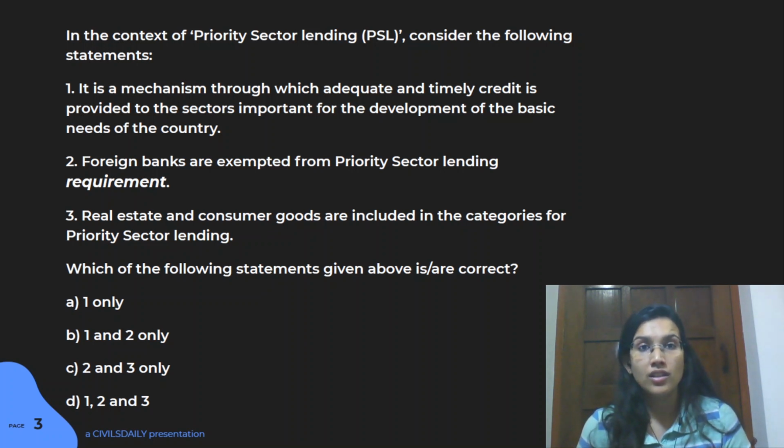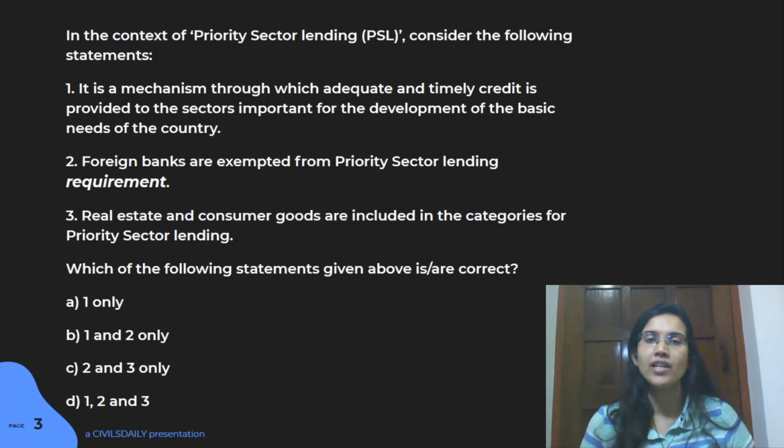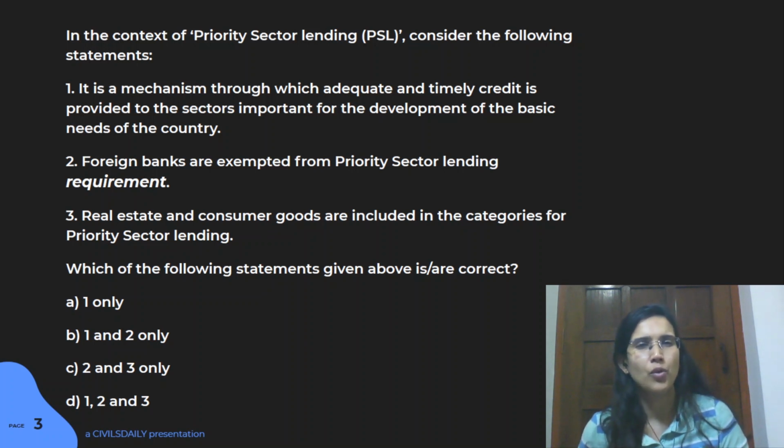Now, this topic is again important because in times of COVID, the government is taking a lot of steps to make sure that the MSME sector is brought back into functioning. So how the MSME sector can be revived is very important, both from the mains point of view and the prelims point of view.